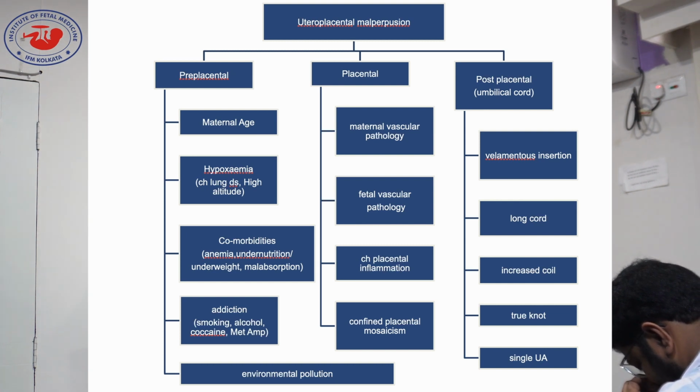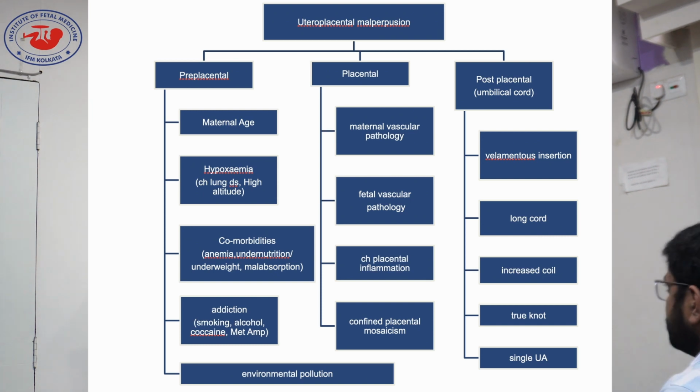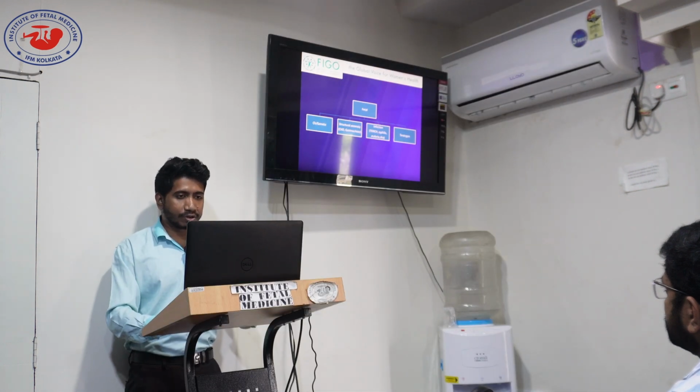So here are basically the etiological factors: preplacental, placental, postplacental. Preplacental are maternal age, hypoxemia, comorbidities, addiction, et cetera. Placental factors are the most common, most involved factor. These are maternal vascular pathology, fetal vascular pathology, chronic placental inflammation and confined placental mosaicism. Post-placental pathologies are basically coming from umbilical cord abnormalities and anomalies. These are velamentous insertion, long cord, increased coil, true knot, single umbilical artery, et cetera.